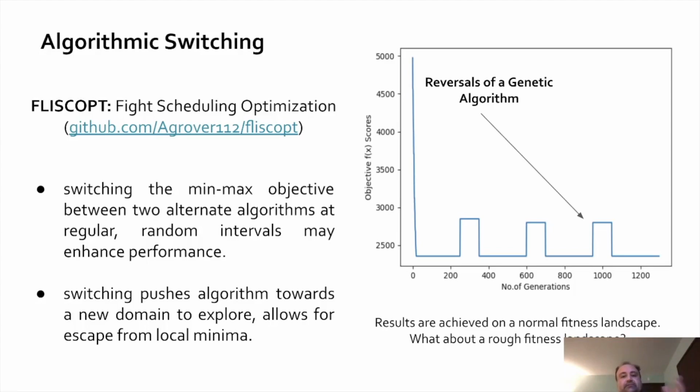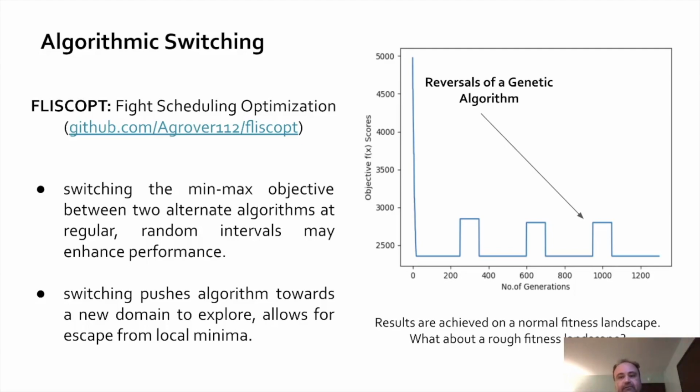So you can see that you're basically taking a genetic algorithm and you're switching the minimax objective between two alternate algorithms at some interval. It could be regular, it could be random. And the idea is to enhance performance. And so the way this is done is by pushing the algorithm towards new domains. So it allows the algorithm to escape from local minima.